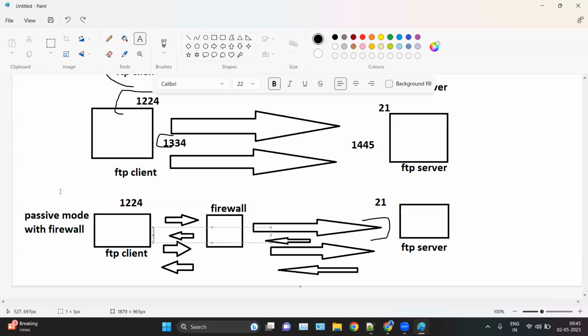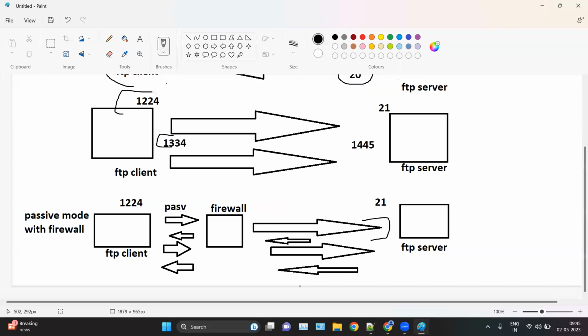Basically, at first the FTP client sends the request for passive, which means the FTP server now knows that the FTP client wants to connect via passive mode. So instead of sending the request back from port number 20, the FTP server waits for the connection from the client side.